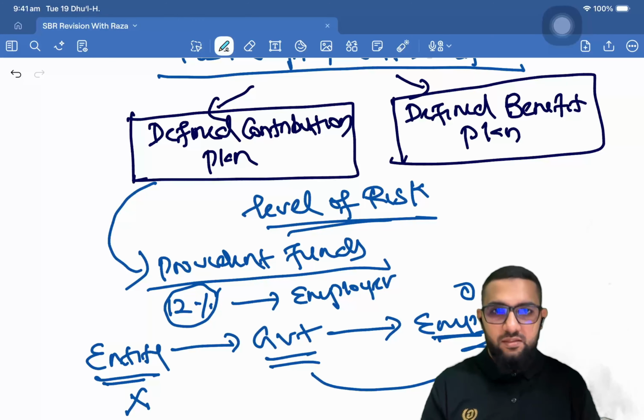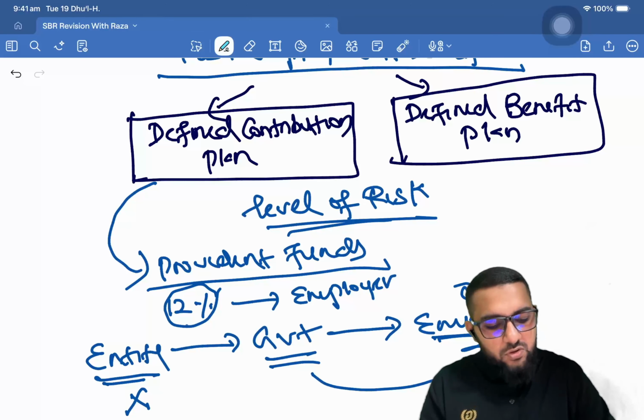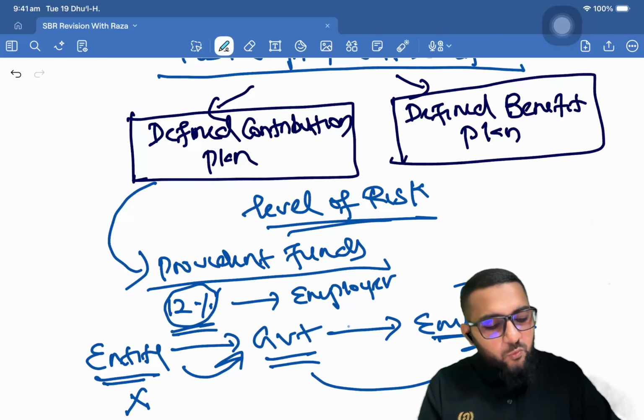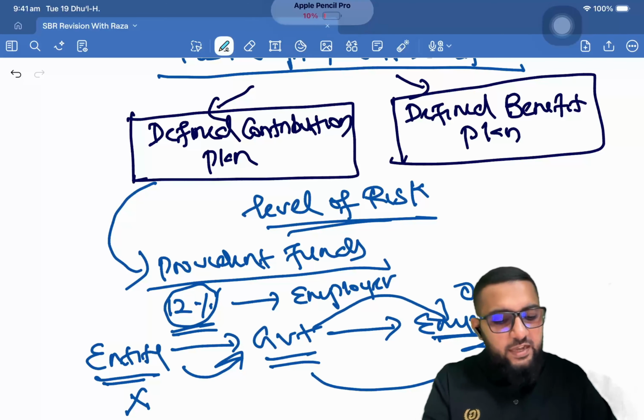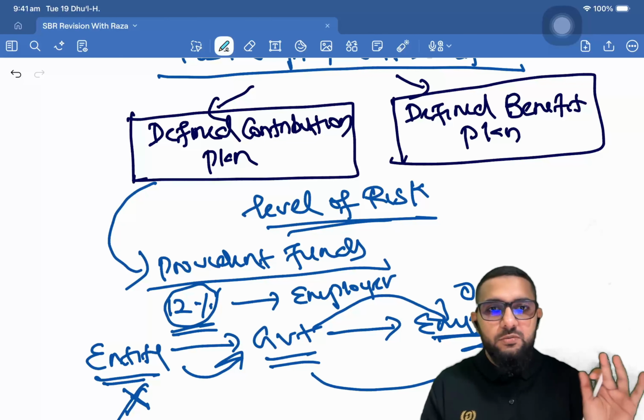The entity does not care. What the entity is bothered about here is only this percentage to be paid to the government fund every month, and whether the government pays that exact fund to this person or not, the entity is not bothered. That's a defined contribution plan.